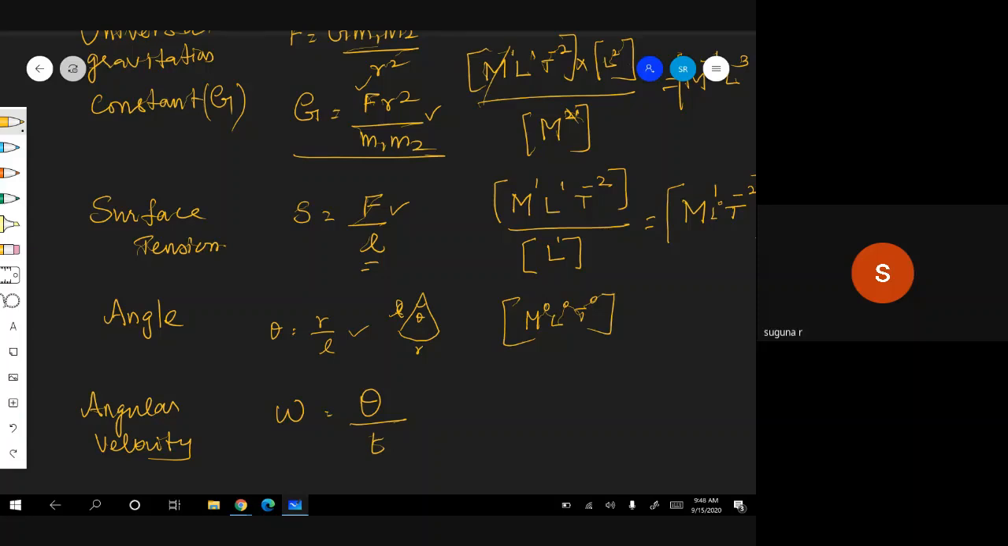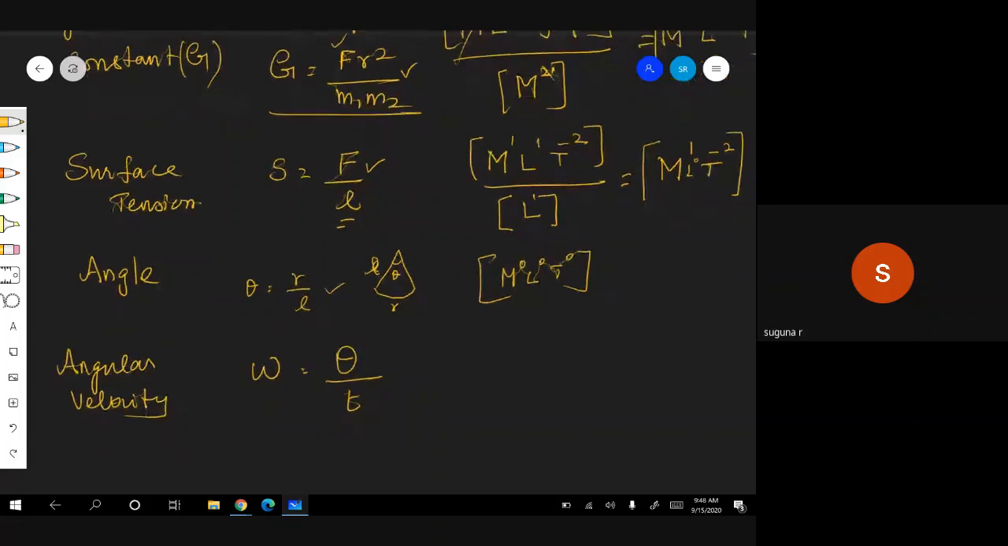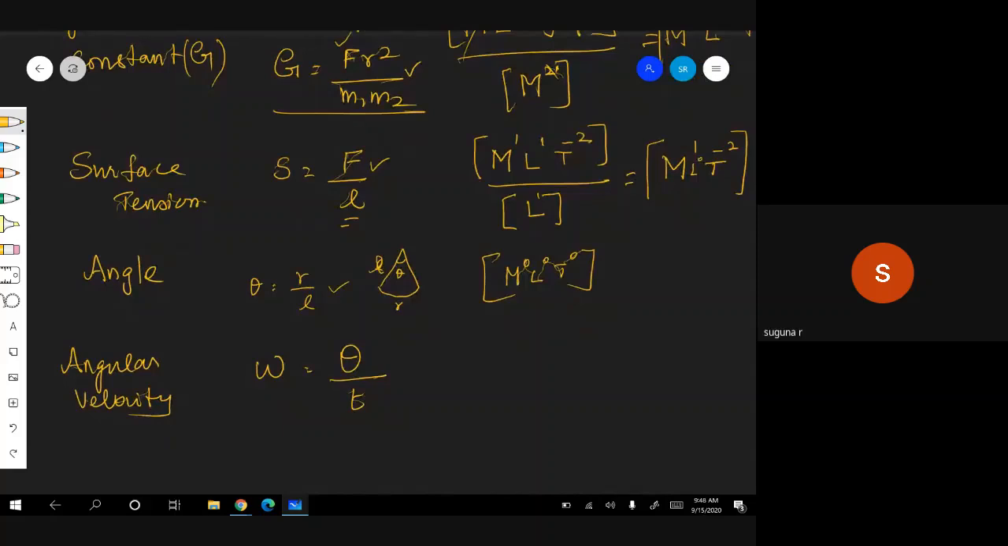Angle swept per unit time is omega. That is angular velocity. Therefore, what should be the unit? Theta is, what is the dimension? Therefore, what is the dimension for omega? It is 1 by T, T power minus 1. Are you following, children? That's it. Very simple. M power 0, L power 0, T power minus 1. Got it?